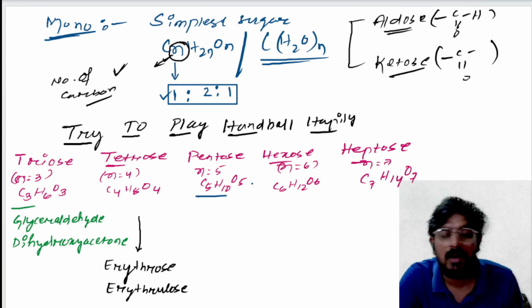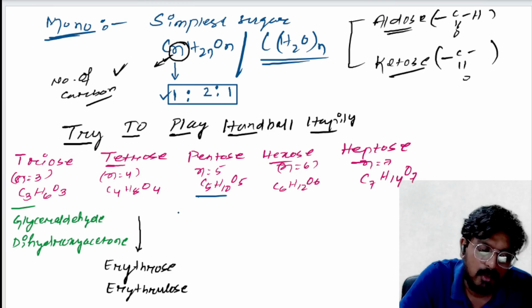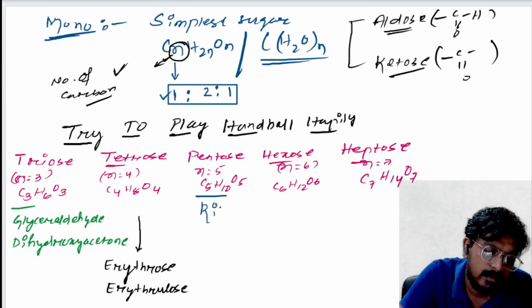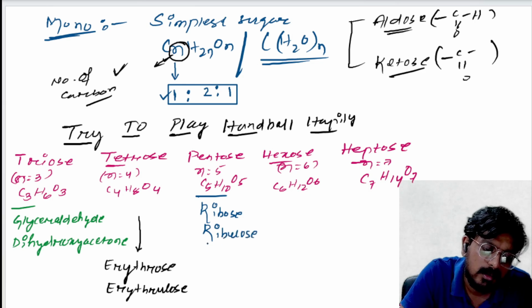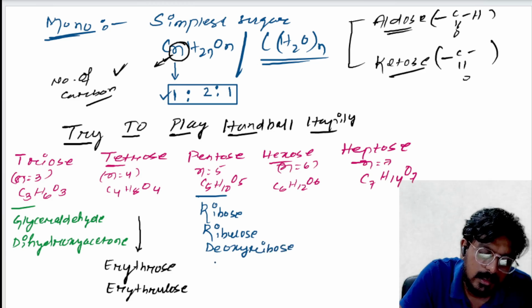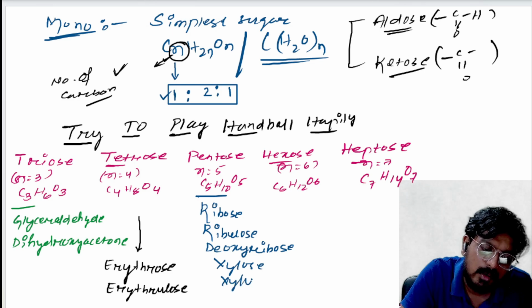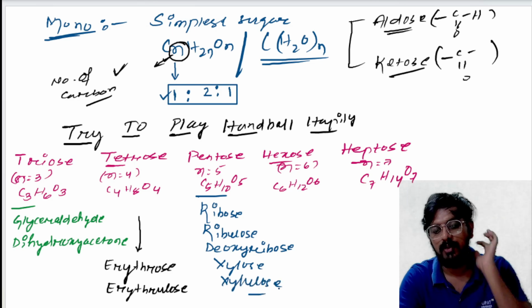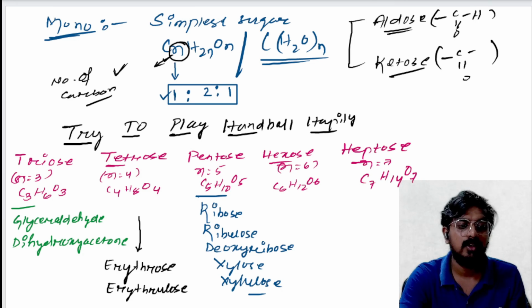In pentose, you have 5 different examples. One is ribose, ribulose, deoxyribose, xylose, and xylulose. These come under pentose sugar. Now we'll talk about hexose sugar.